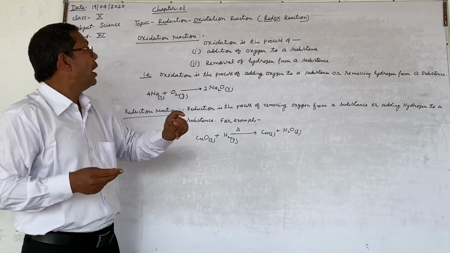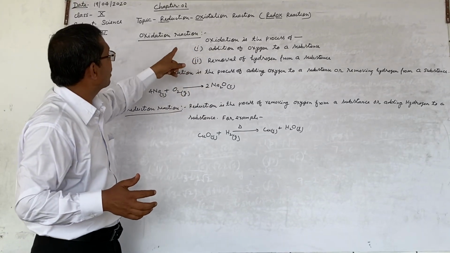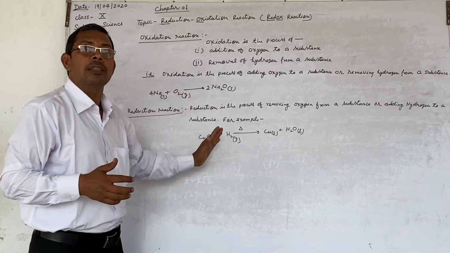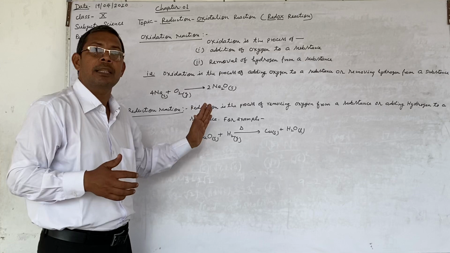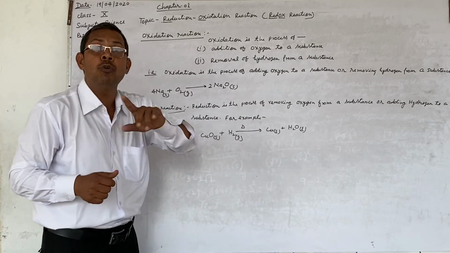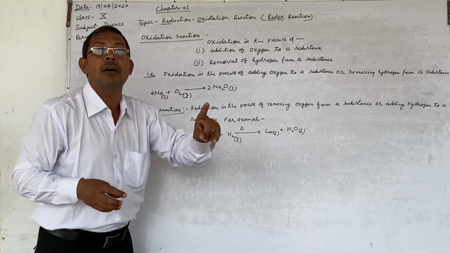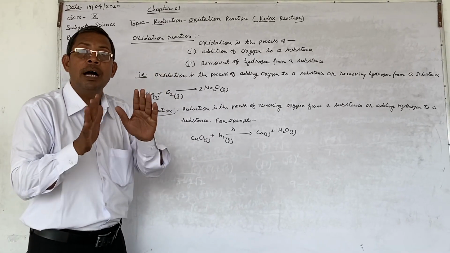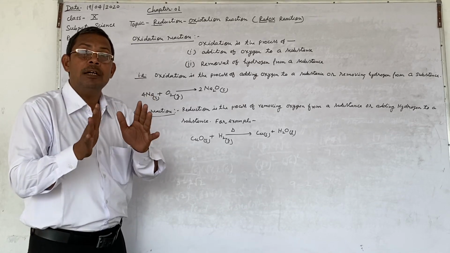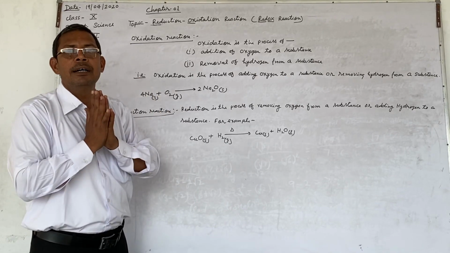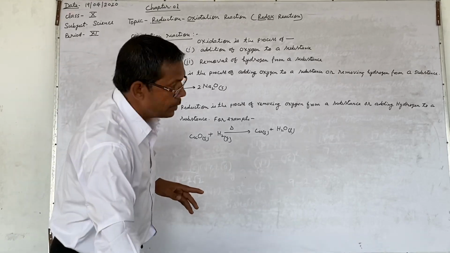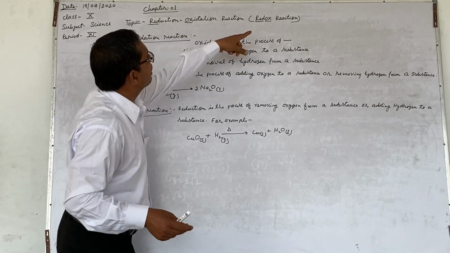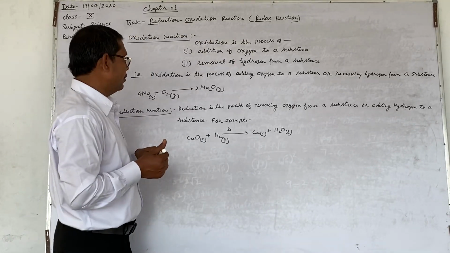In the same way, this is the same condition for oxidation and reduction reaction. Oxidation and reduction reaction go together. Oxidation and reduction is a simultaneous process. There is no independent existence of either oxidation or reduction reaction. इनका कोई अपना अलग अलग इंडिपेंडेंट अस्तित्व नहीं है, right? That is, the process of reduction and oxidation is collectively called a redox reaction.